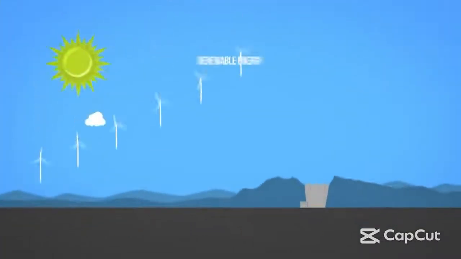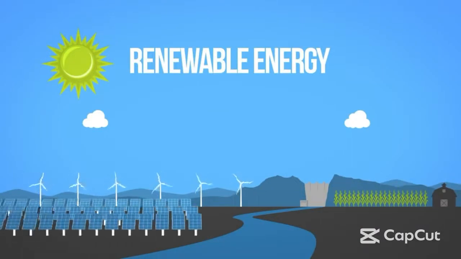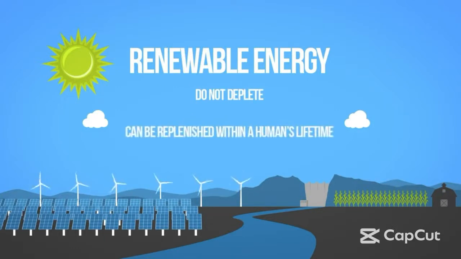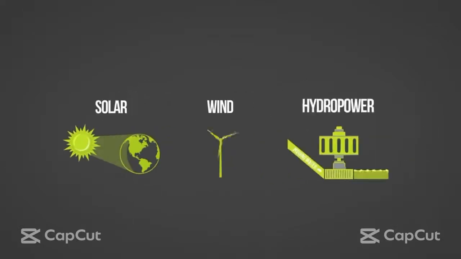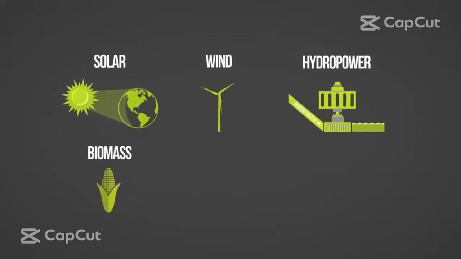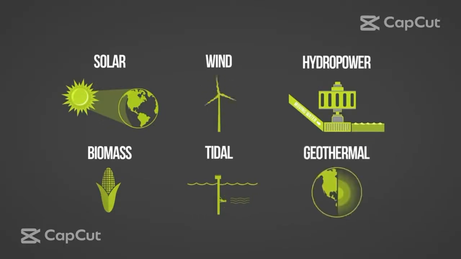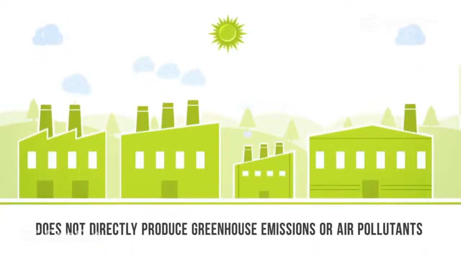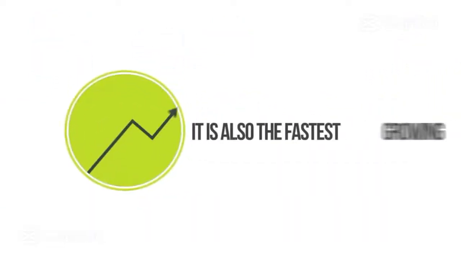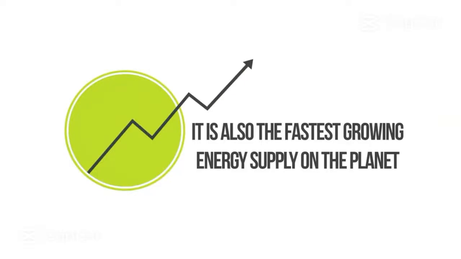Second, use renewable energy. Renewable energy is a group of energy technologies derived from sources that do not deplete and can be replenished within a human's lifetime. For example, solar, wind, hydropower, biomass, tidal, and geothermal. Renewable energy is sought after because it does not directly produce greenhouse emissions or air pollutants. It is also the fastest growing energy supply on the planet.